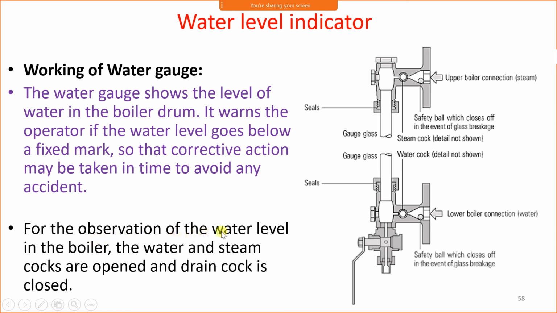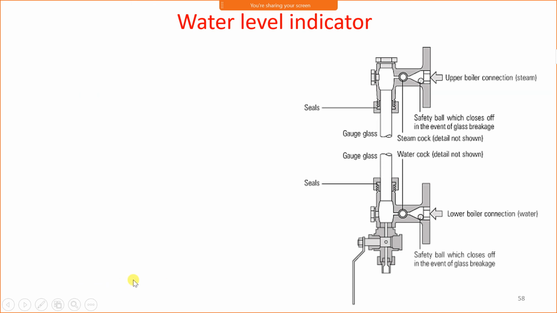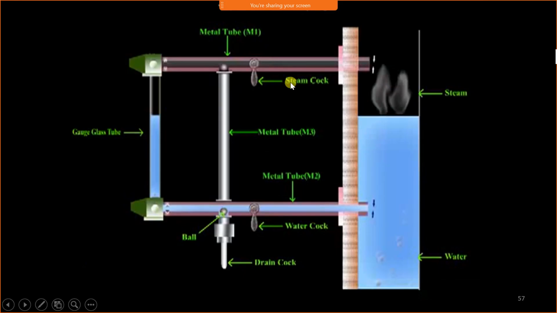For the observation of the water level in the boiler, the water and steam cocks are open and the drain cock is closed. During working condition, the steam cock and water cock will be open and this drain cock will be closed. During maintenance of the water level indicator, the steam cock and water cock will be closed and this drain cock will be open.